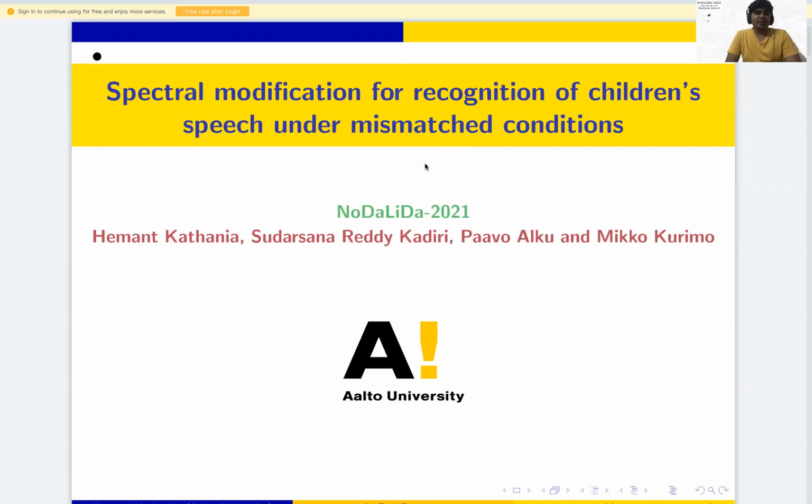The title of the paper is Spectral Modification for Recognition of Children's Speech under Mismatch Condition. In this paper, we have used a spectral modification method to improve children's ASR.